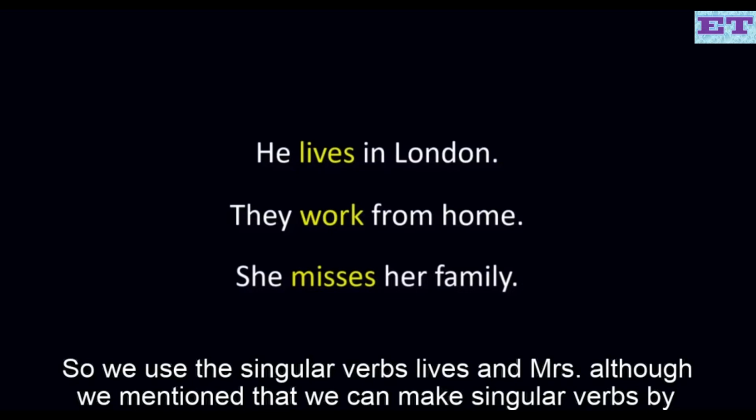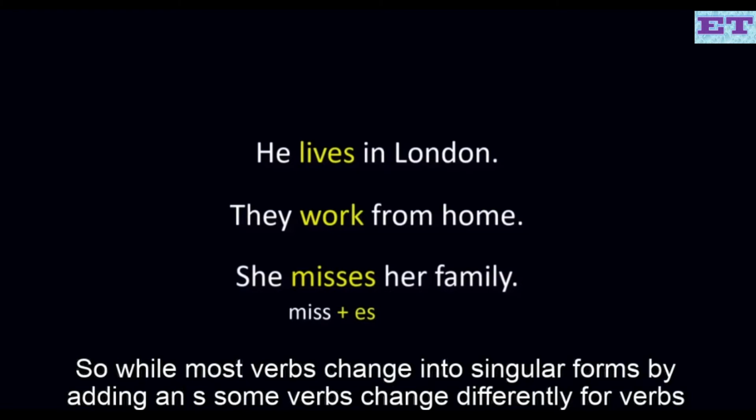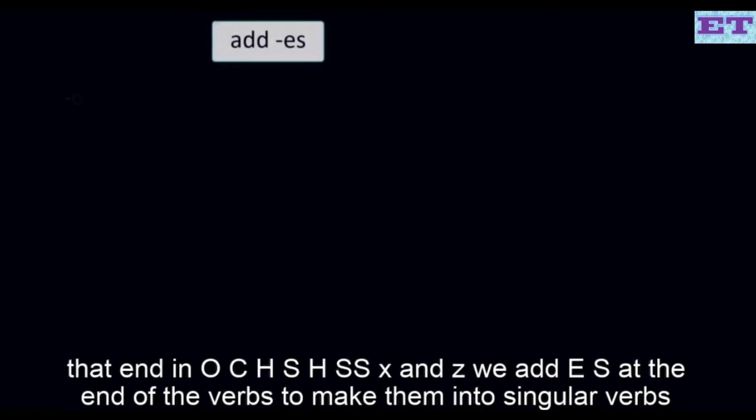However, in the first and the third sentence, the subject is third person singular, so we use the singular verbs lives and misses. Although we mentioned that we can make singular verbs by adding an s to the end of verbs, in this second verb we've added es because the infinitive form is miss. So while most verbs change into singular forms by adding an s, some verbs change differently. For verbs that end in o, ch, sh, ss, x and z, we add es at the end of the verbs to make them into singular verbs.